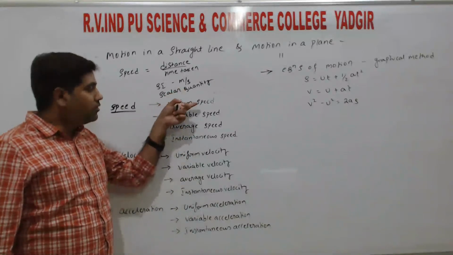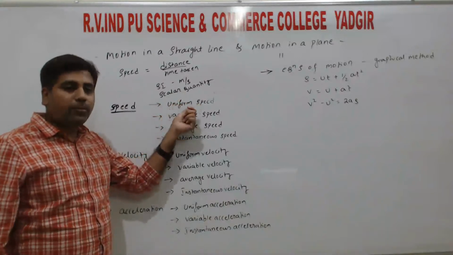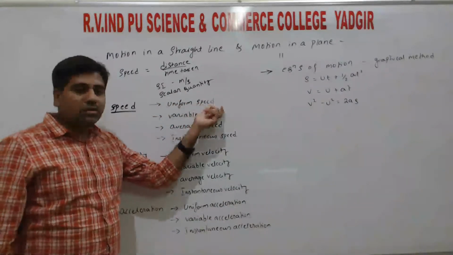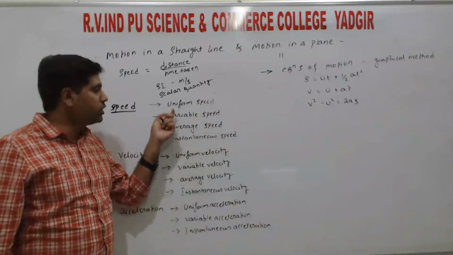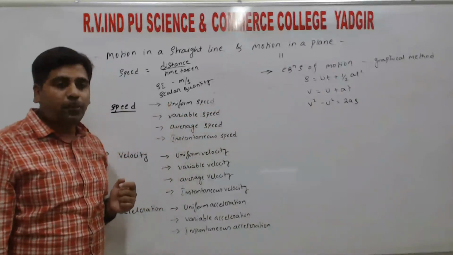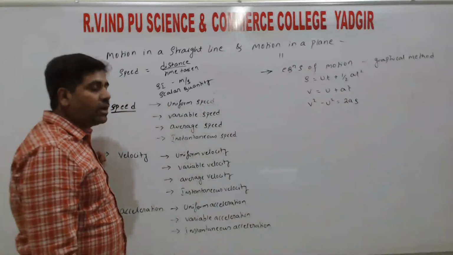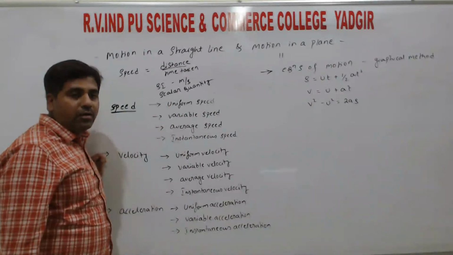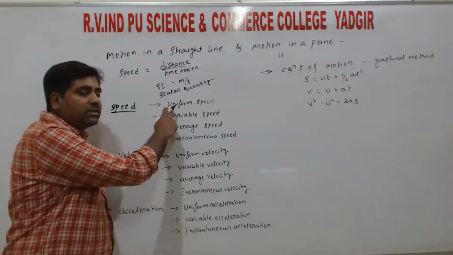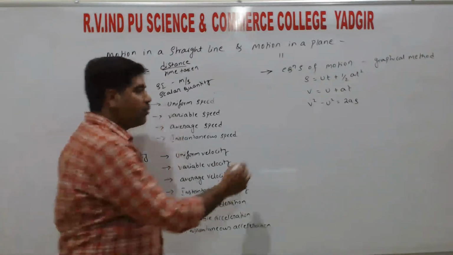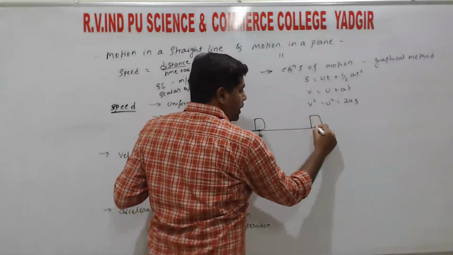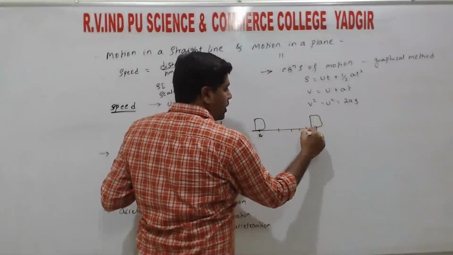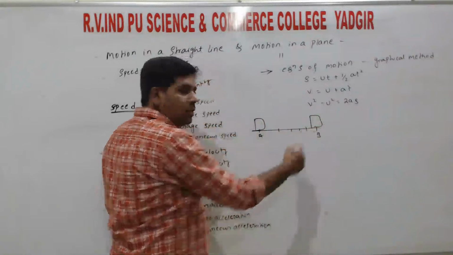So next, come to the types of speed. The first type is uniform speed. Uniform speed is when the speed remains constant at each and every point during its motion. That type of motion we call uniform speed, right? So uniform speed means its speed value always remains constant. For example, if an object is traveling from point A to point B, at each and every point its speed is always constant.